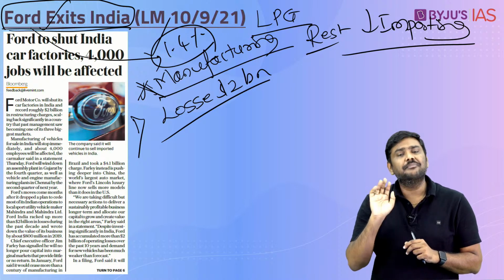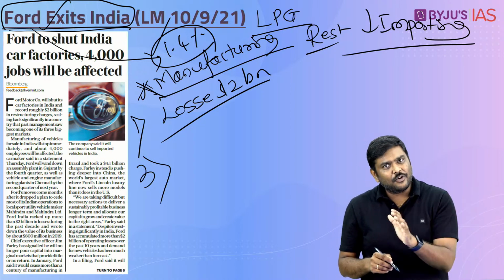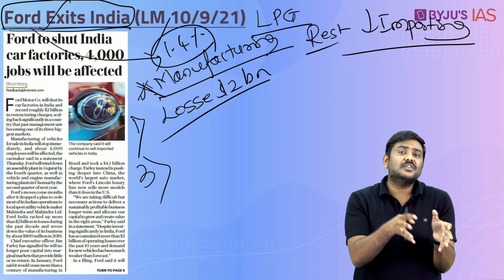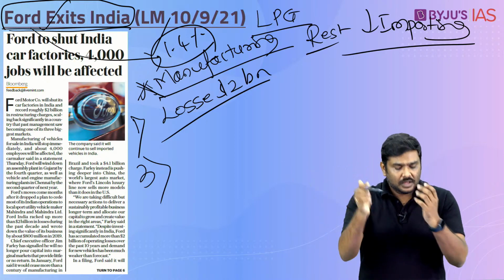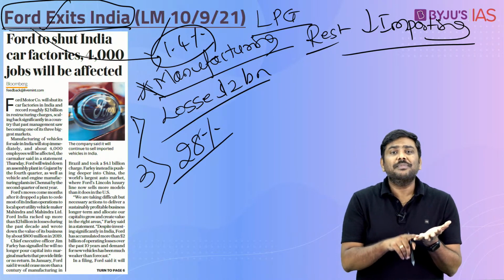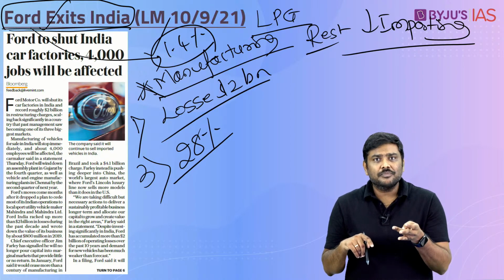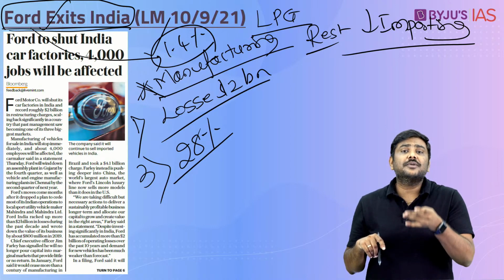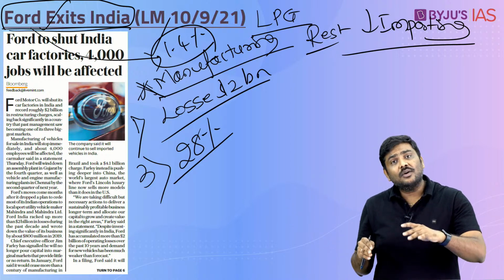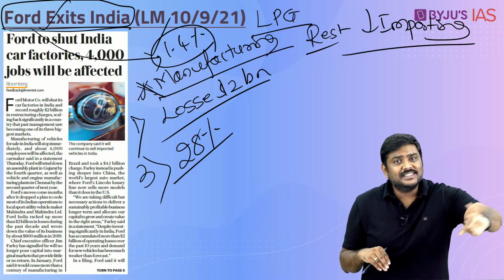That is another very important point here. Third very important point, not just this Ford company, but other foreign companies earlier have stated that the tax rates imposed by the government on the sales of these cars are on a higher side, right? The tax rate such as GST rate of 28% is imposed. Ford company has cited this as a problem. Earlier, Toyota company also cited this as a problem. Earlier, companies such as Harley Davidson, which is not involved in car manufacturing, but is in the automobile sector, announced that the taxation or the tariff rates imposed by the government are very high, so we are going to exit India.